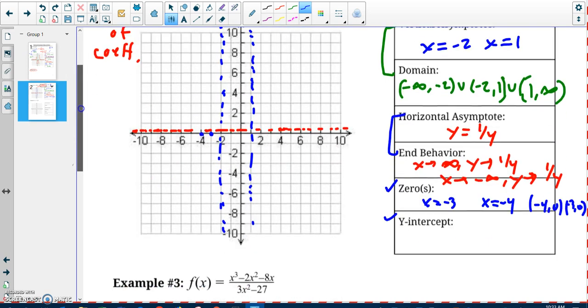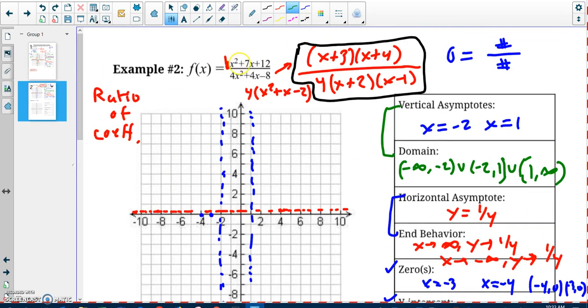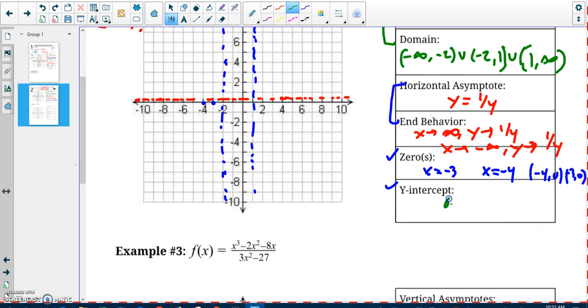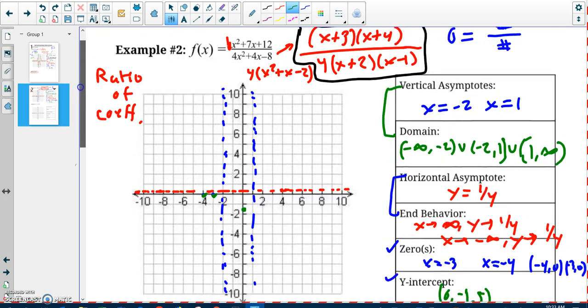If I plug in 0 for x, I get out my y-intercept. So I'm going to plug in 0 for x, and I'm going to get -1 1/2, and that's my y-intercept. So my y-intercept is (0, -1.5). So I've got my x-intercepts, I've got my y-intercept. I am ready to roll. I'm ready to sketch my graph here.